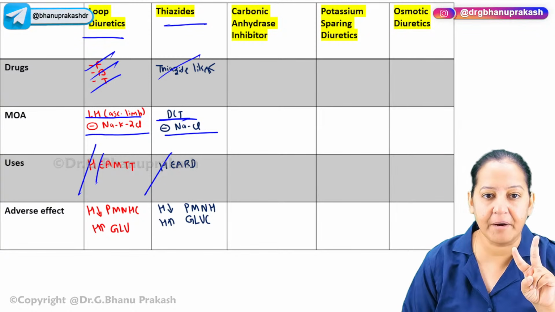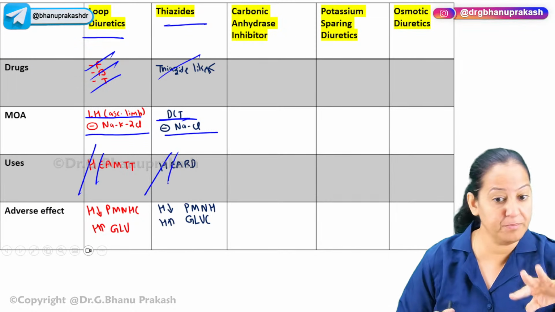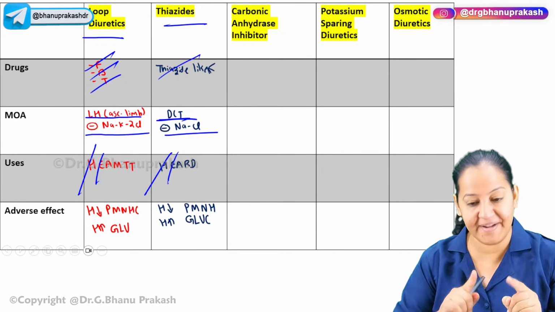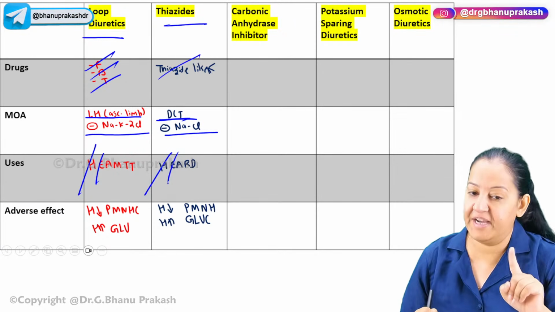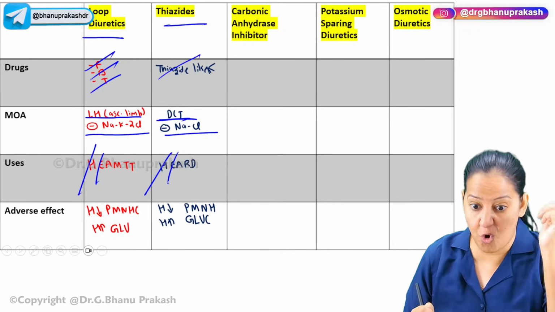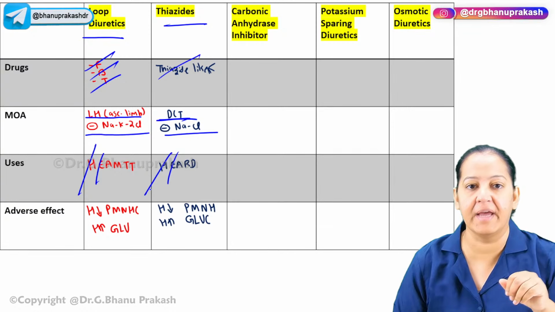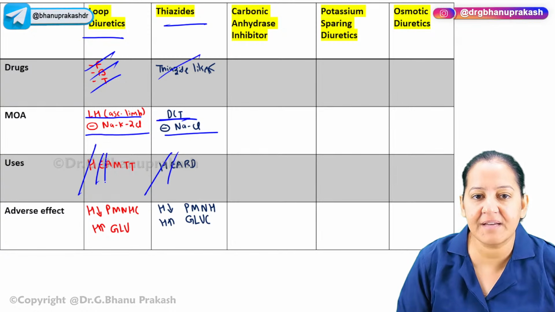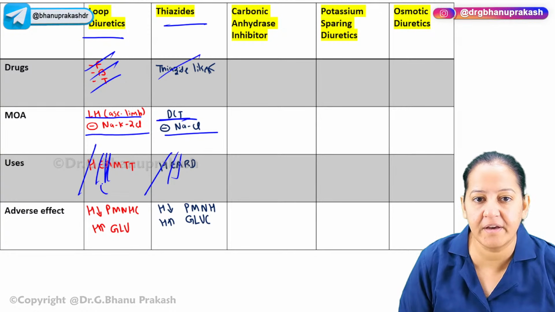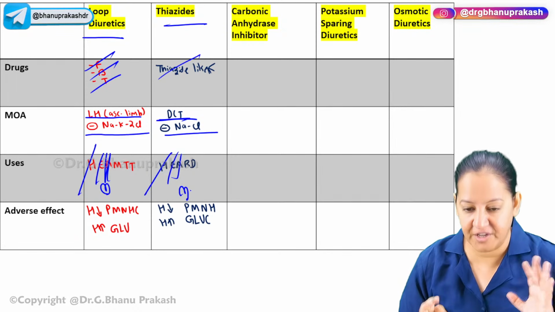The second is edema. For edema, we can use both, but first choice is loop. For hypertension, the first choice is thiazide. But for edema, the first choice is the loop because that is strong, high ceiling. So that is E for edema. A is congestive heart failure. Make a heart over here, make a heart over here. Both of them. But the remaining are different.